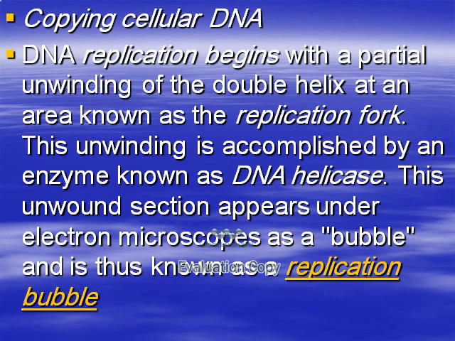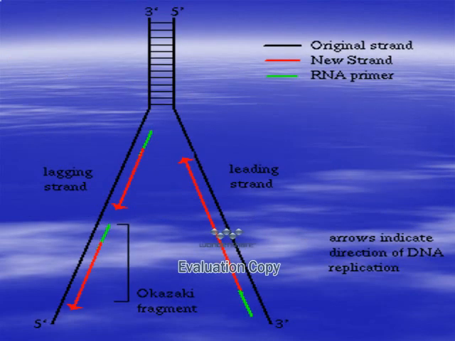DNA replication makes a copy of DNA. DNA replication begins with a partial unwinding of the double helix at an area known as the replication fork. This unwinding is accomplished by an enzyme called, as mentioned, DNA helicase. This unwound section appears under the electron microscope as a bubble known as the replication bubble.